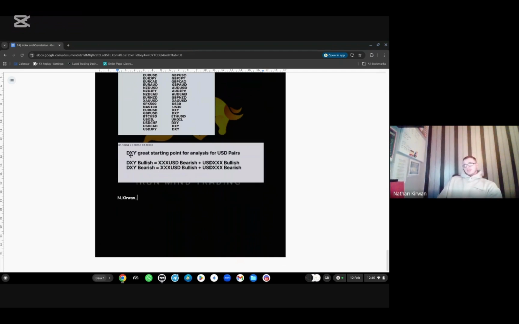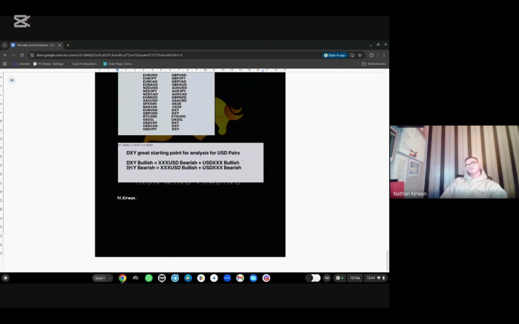So DXY is a great starting point for analysis for USD pairs. When you pull up your chart to do your top-down analysis or your market outlook of a Sunday, whatever you're doing, it's always a good gauge to look at the DXY first. Why? Because the currencies that you trade, currency that I trade, are linked to the Dixie. Why? Because it's the world reserve currency. Therefore, it's the most volume in assets that are paired with the dollar.